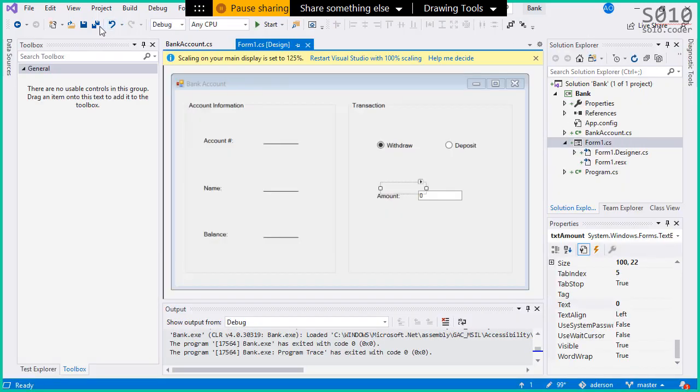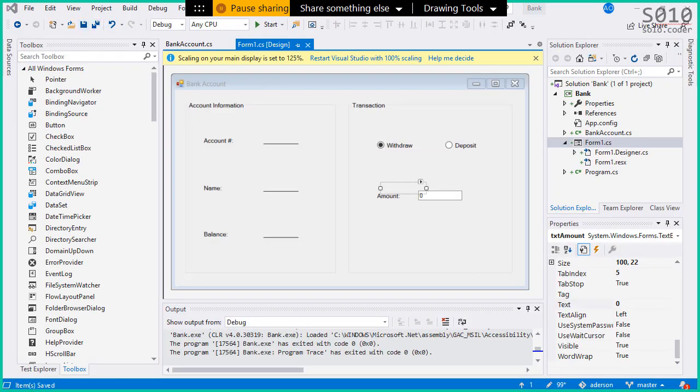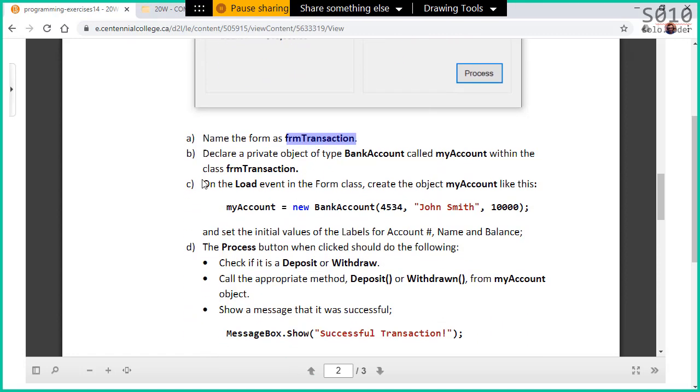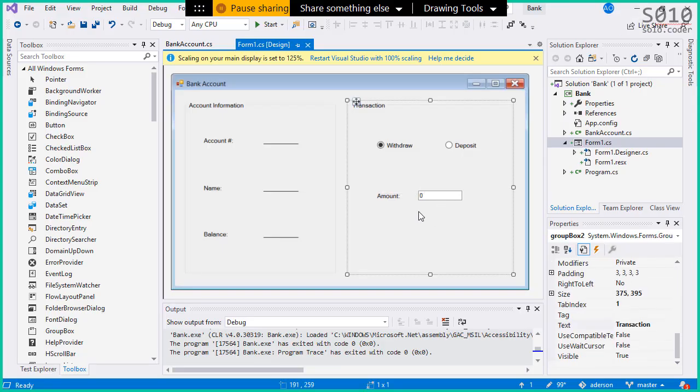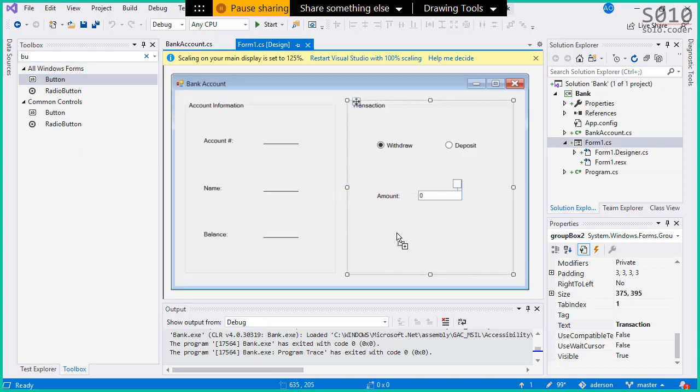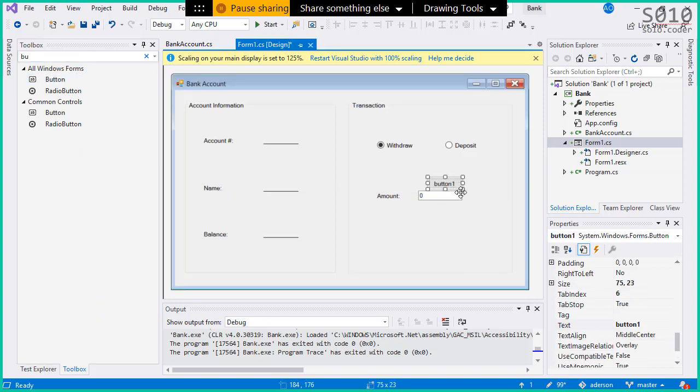Now, what else we have in our exercise? So here it says, on the load event in the form class, create the object myAccount, like this. Actually, before that. Yes, the button. Yes, Ritesh, sorry about that. You're absolutely right. So we are missing the button there. I was just testing, okay? Just testing to see if you guys were paying attention. I'm glad that you are.